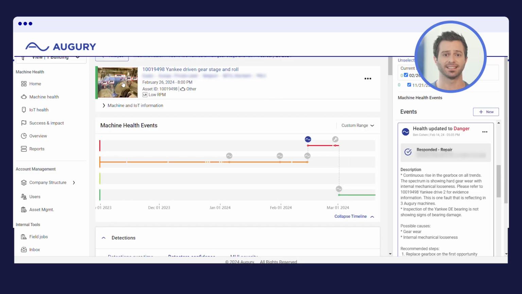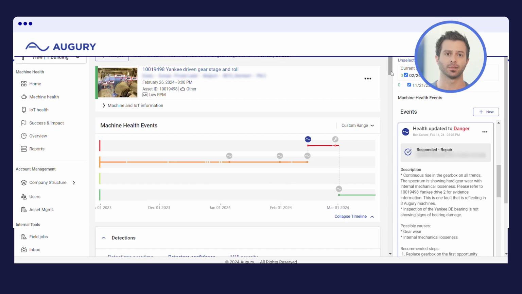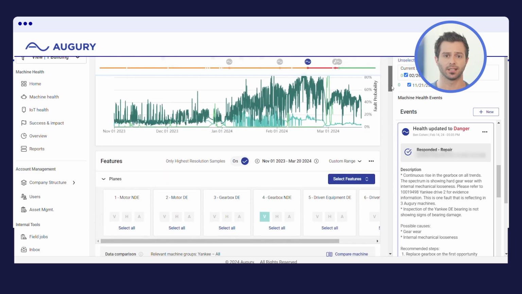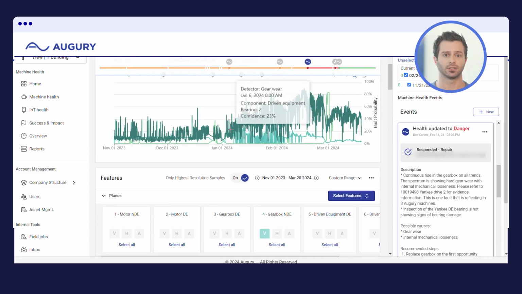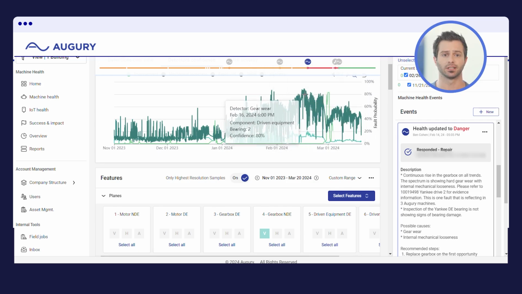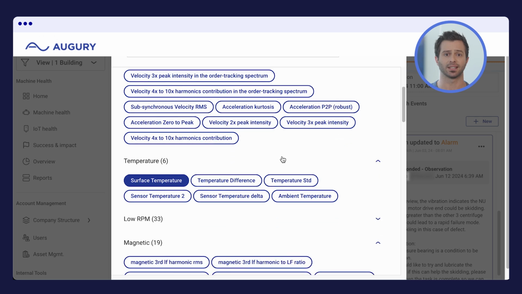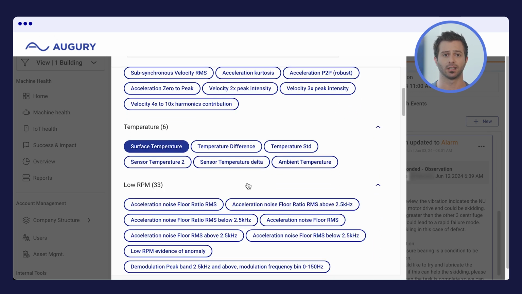This is what our VAs see as they dig into the data. They can review machine health over time, compare current readings with historical data, and use Augury's AI diagnostics recommendations to determine what's happening. Using these tools, we diagnosed gear wear on this gearbox. We can dive deeper into the data by selecting the features we want to look at in the platform. These features allow us to look at hundreds of data sets to provide accurate machine diagnostics.